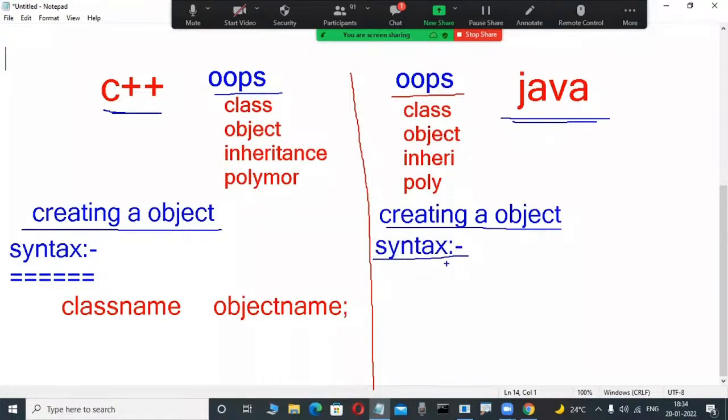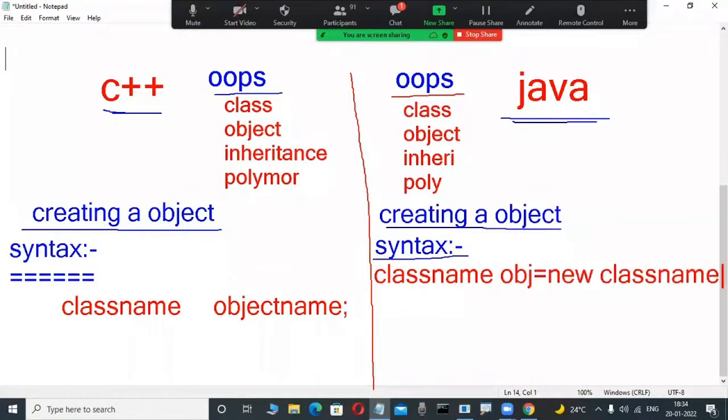Yes, some fellows are telling correct: class name, space, object name equals new class constructor. Some other syntax is there. So these two languages are syntactically different or same? Different. Conceptually OOPS concepts are the same, but syntactically different.